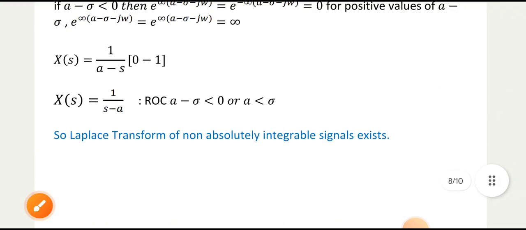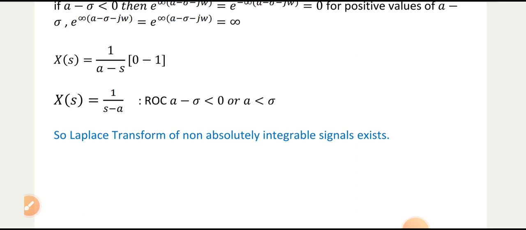So what we have seen is that for a non-absolutely integrable signal, the Fourier transform does not exist. There are exceptions, which we are not going to discuss here, but in most cases for a non-absolutely integrable signal, the Fourier transform does not exist. For that, we have taken one example, e raised to at u(t). We have shown that it is not an absolutely integrable signal, it doesn't have finite area, and that its Fourier transform does not exist.